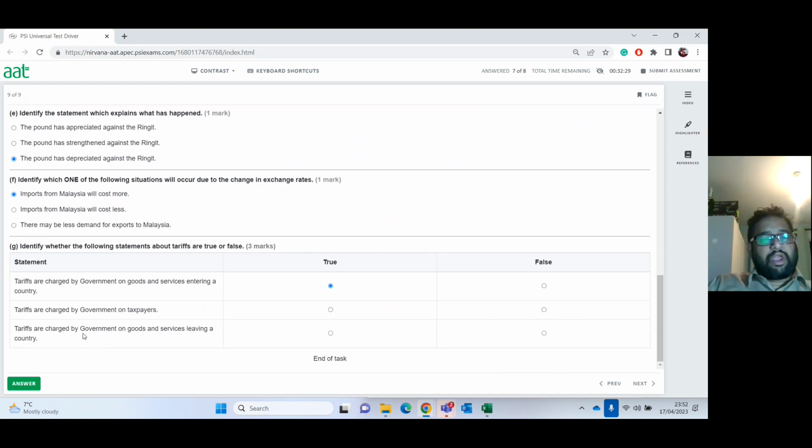The tariffs are charged by governments on goods and services leaving a country. We don't call that a tariff, because that is not for us. Because when we're sending the goods away, the recipient country will charge the tariffs in that scenario. So for us, we don't have to worry about that one. When you send the goods out, it cannot be charged to the people who are sending it. It's only the people who are receiving it who can be charged for it.